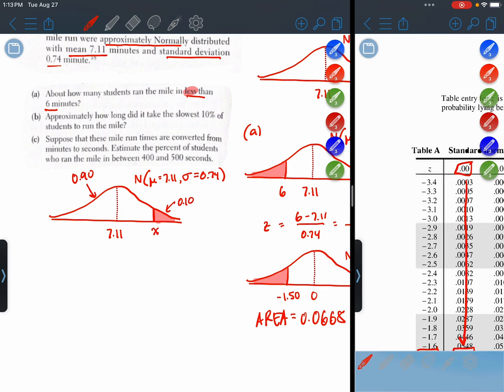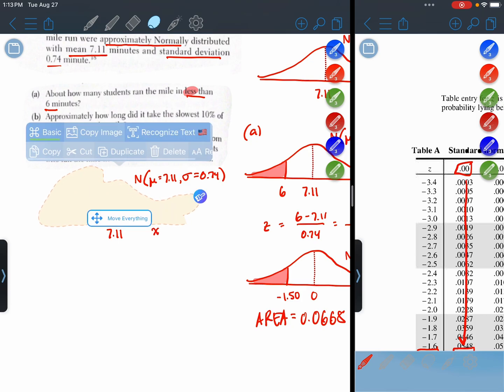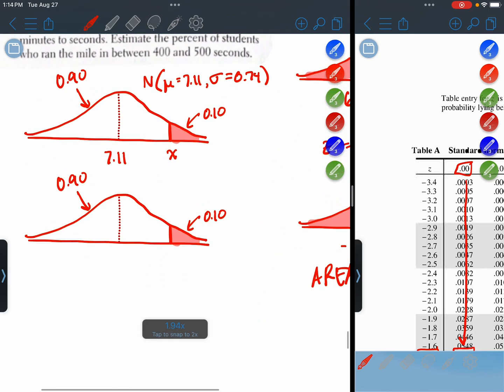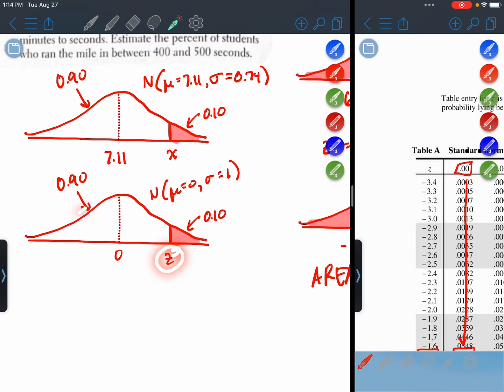We'd like to know what the boundary value is, but we don't know it. So let's redraw it as a standardized distribution first. It would be centered at 0, normal, mean 0, standard deviation 1, and this would be a z-score. Now the problem boils down to what z-score has 90% to its left and 10% to its right.